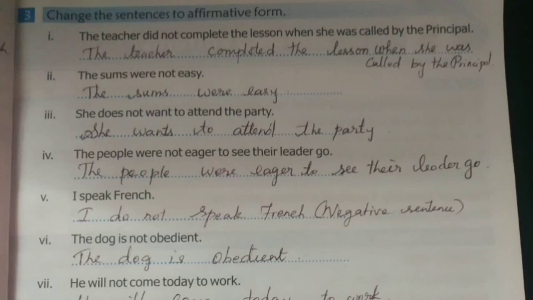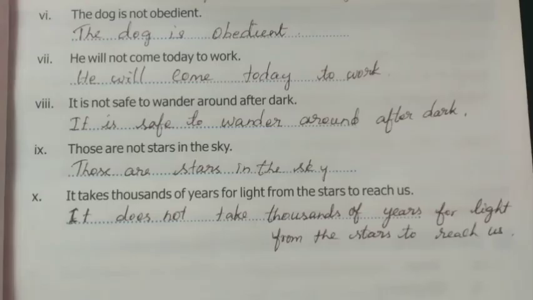The 10th one, it takes thousands of years for light from the stars to reach us. Here, takes is a verb and does plus take is equal to takes. So, does not is the answer. It does not take thousands of years for light from the stars to reach us.